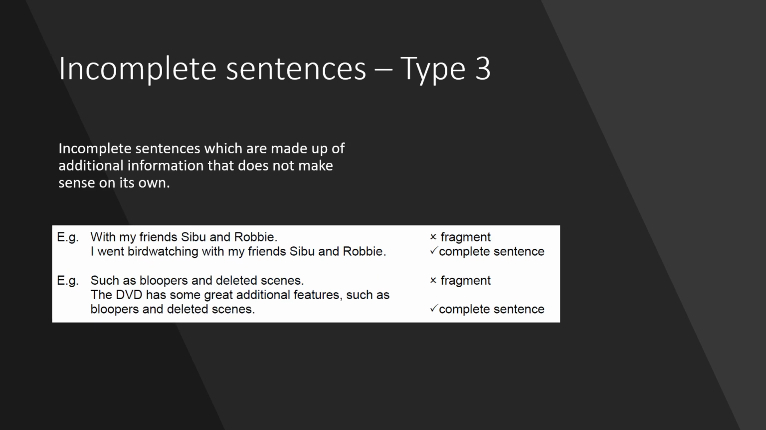The third group of incomplete sentences are those which are made up of additional information that does not make sense on its own. And in the first example, you have, with my friends Sibu and Robbie. Well, what were you guys doing? There's no verb. And the second example we have there is such as bloopers and deleted scenes. Once again, that is just additional information and it requires the main clause to come in, give it some meaning. The DVD has some great additional features, such as bloopers and deleted scenes. And there we have ourselves a complete sentence.